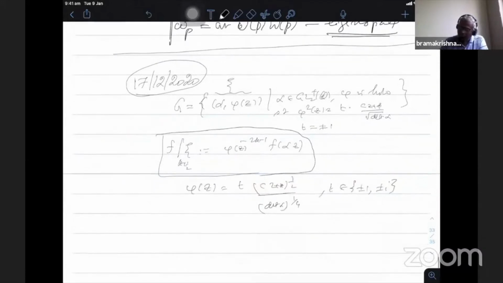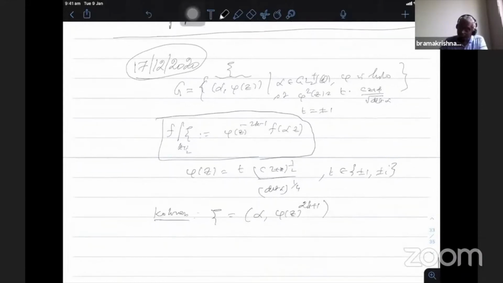On the other hand, Conan uses psi as alpha with the 2k plus 1 there. He puts the k factor also in the phi, and then for him, f bar psi in his definition is phi z to the power minus 1 f of alpha.